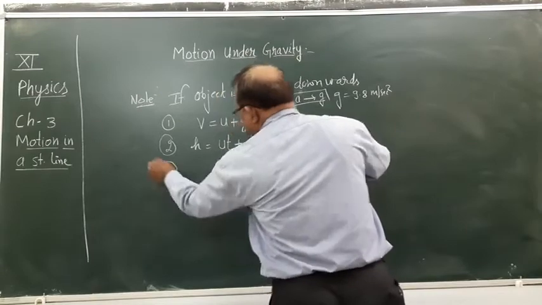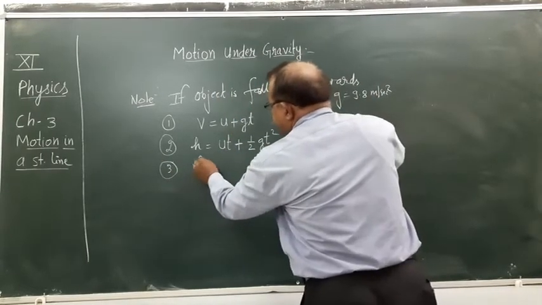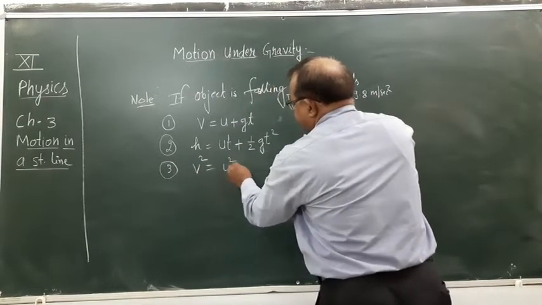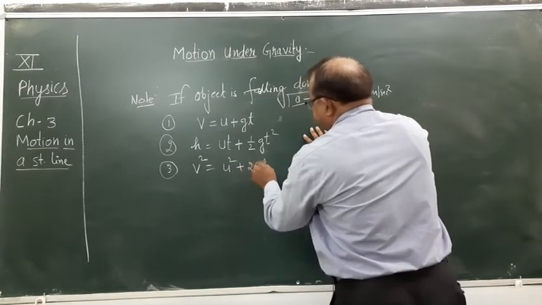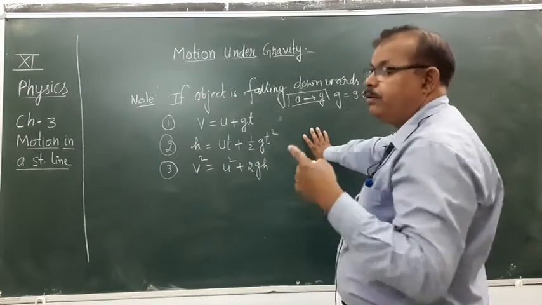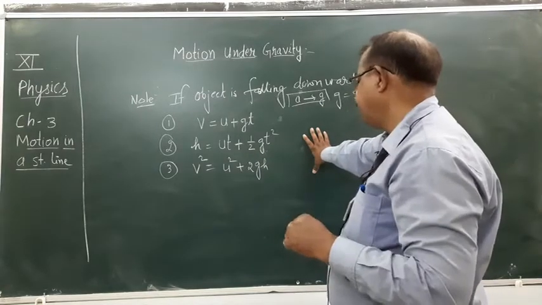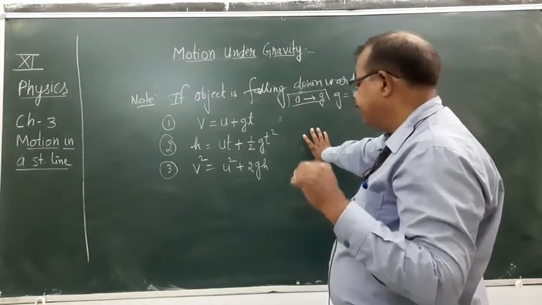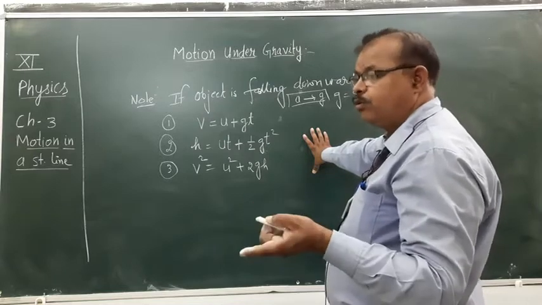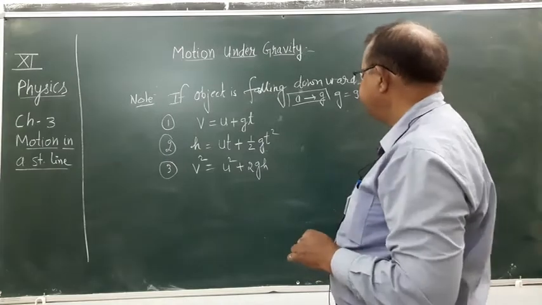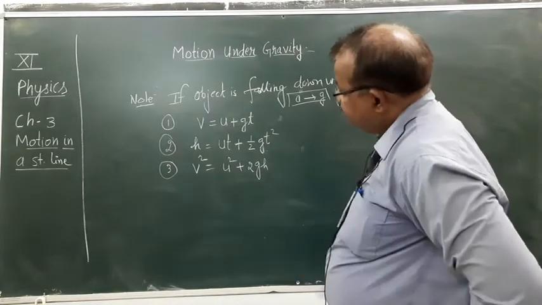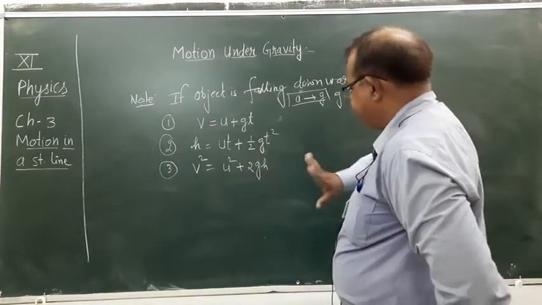And the third equation, v square equals u square plus 2gh. s is converted into h. s is also distance and h is distance. h and s are both the same, but you can use h in place of s. So the third equation is v square equals u square plus 2gh, right?